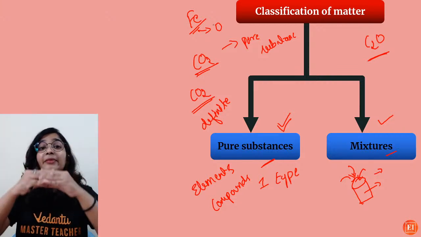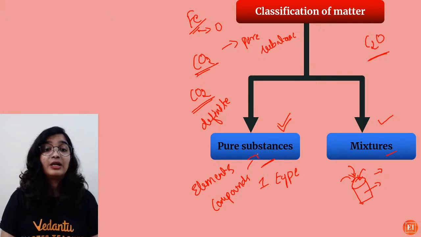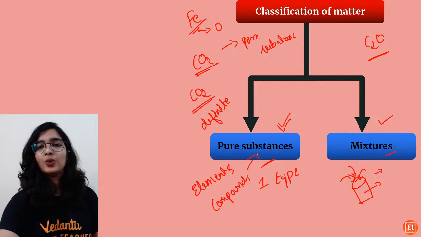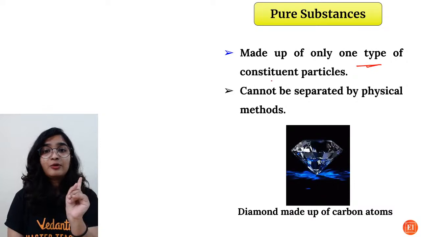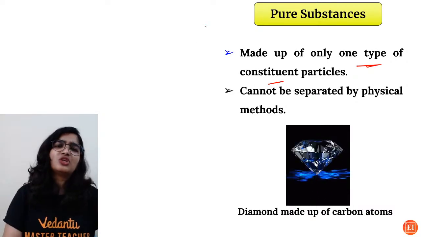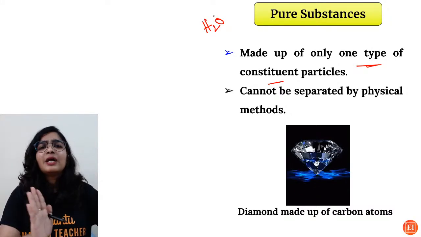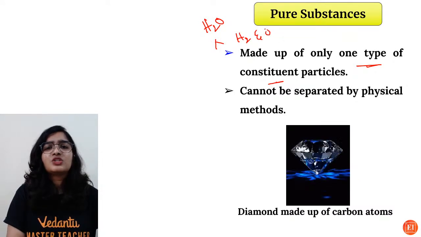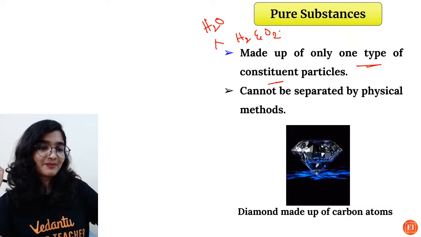As it is chemically combined in a particular ratio, it can be called a pure substance. So a pure substance is made up of only one type of constituent and cannot be separated by physical methods. You tell me, guys, I'll give you water, only water, H2O. And I want you to separate water into hydrogen and oxygen. Which method will you use?